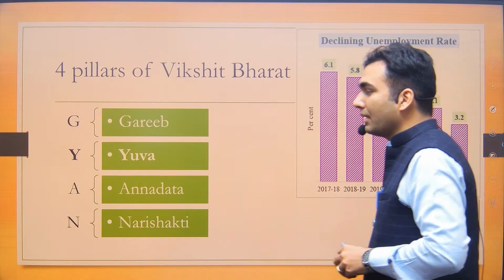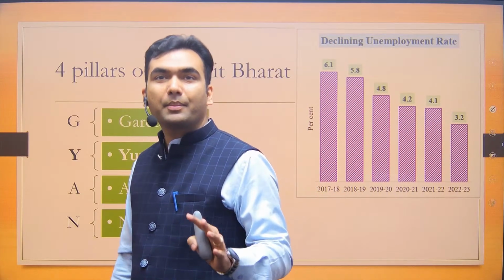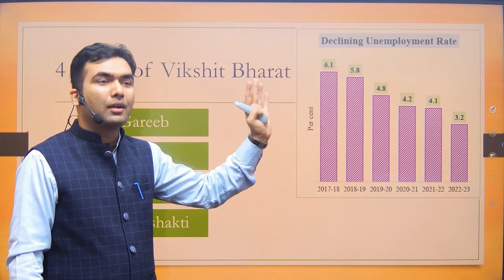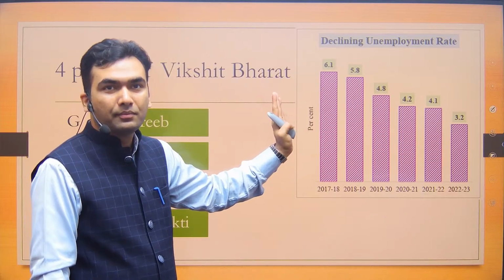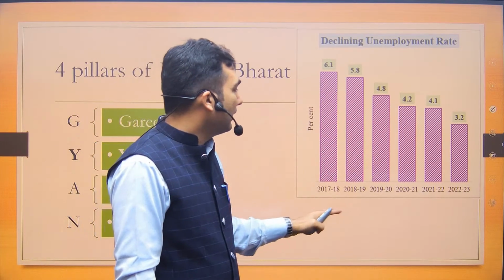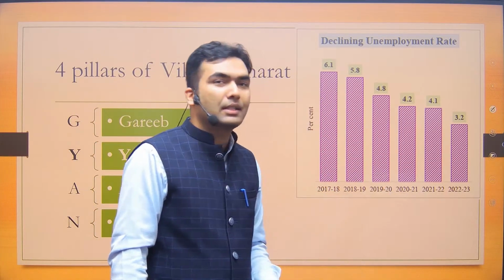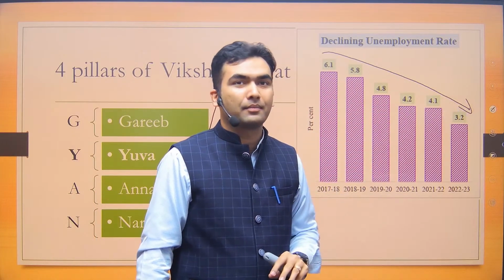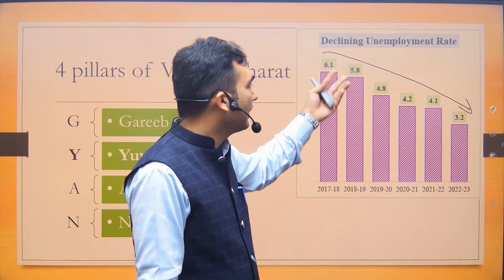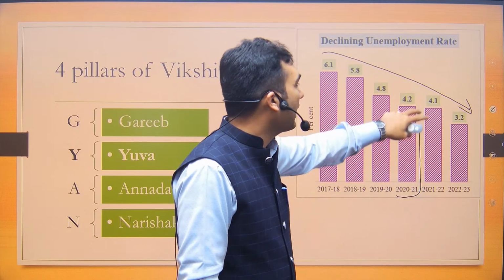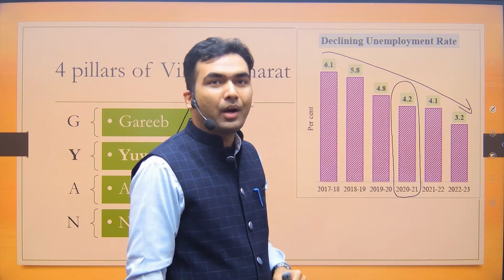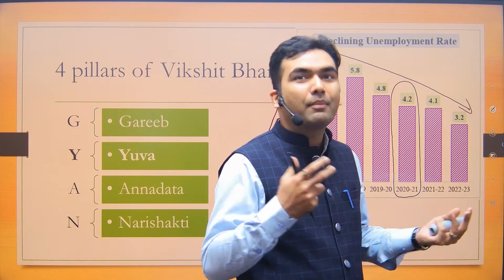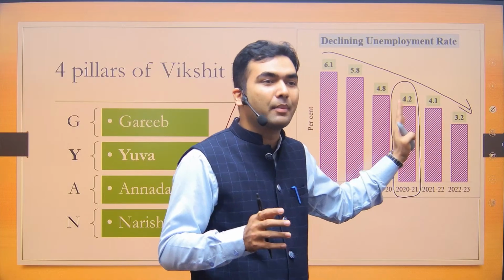In case of Yuva, this is something very controversial. Definitely, I'm 100% sure that in the coming days, you are going to witness a contrary opinion in The Hindu. The government is saying that in the last 5-6 years, there has been a consistent decline in unemployment. You will definitely wonder, if there is a consistent decline in unemployment, what was the crisis during COVID time all about? Why were people migrating from Delhi, Mumbai and all those areas? Where have they got the employment? So definitely this is a debatable data.